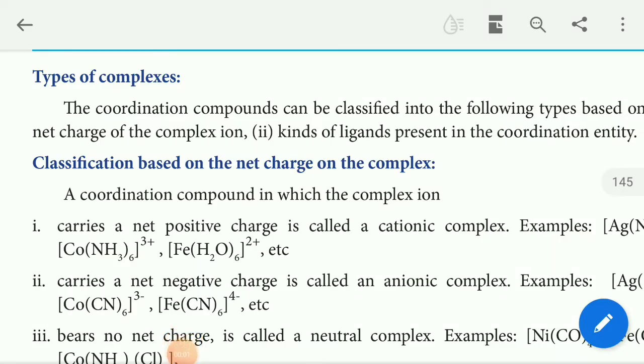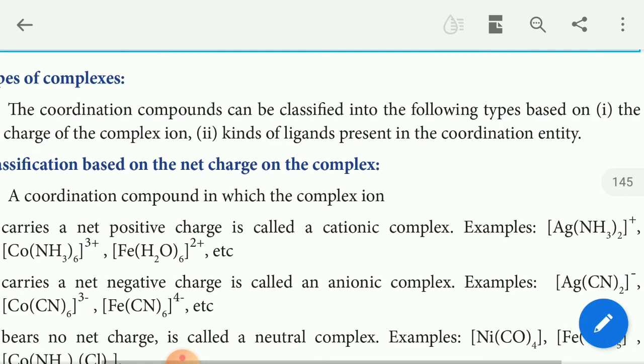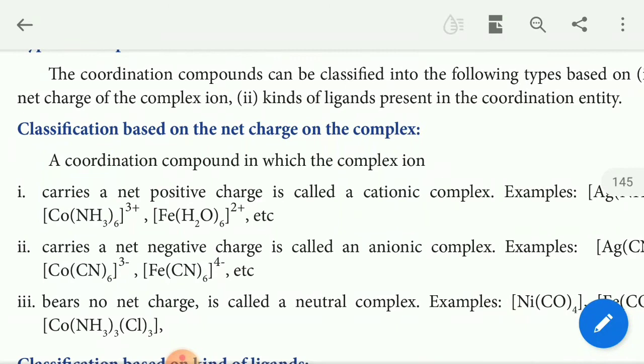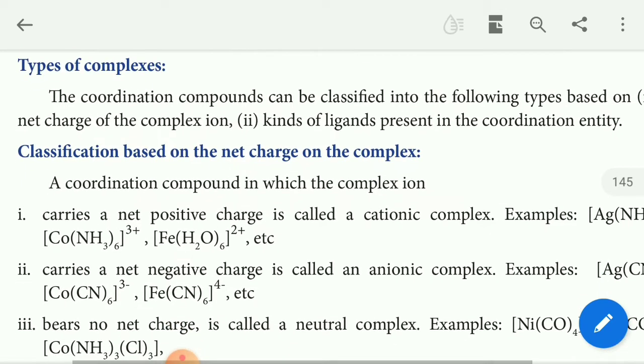Next topic is types of complex. The coordination compound can be classified into the following types based on the net charge of the complex ion, and the kind of ligand present in the coordination entity. So the complex can be classified into two types. What are they? Net charge of the complex ion.